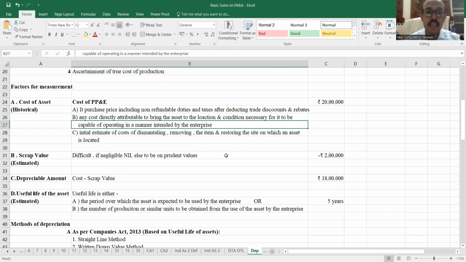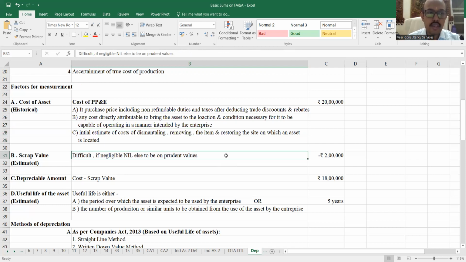मतलब जो भी खर्चा किया, ट्रांसपोर्ट बनाना, आजू बाजू बनाया, उसको भी जोड़ना, whatever cost that you have incurred so as to make the asset operational as you want it to be is also a part of the cost. And then initial estimation cost of dismantling, removing the item and restoring the site on which an asset is developed. जो भी खर्चा हुआ for the site को बनाने के लिए, where you are going to put up the asset, it's also part of the cost of the asset.